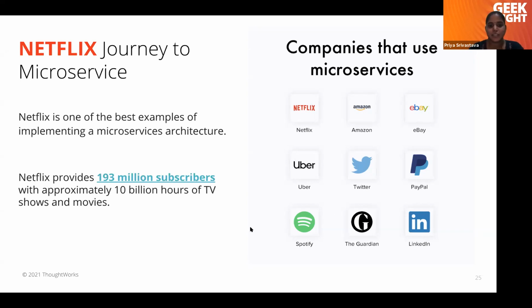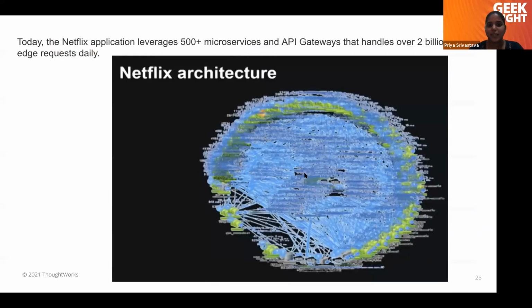Just to give you a gist, let's see their architecture. So this is their architecture. They have 500 plus microservices. If you see, these are the many applications they have, and how they are connected to each other using an API gateway. And now they have over 2 billion API edge request calls daily, which they are handling with microservice architecture. So with microservice architecture, this is what we can achieve.